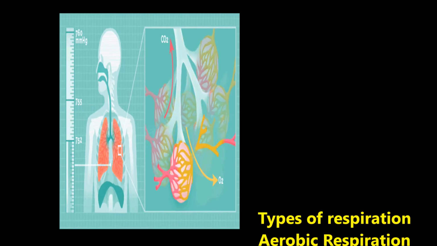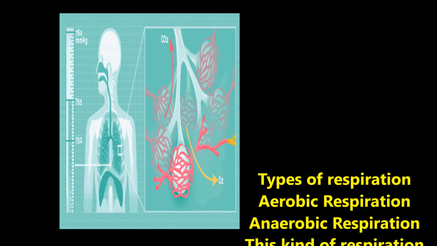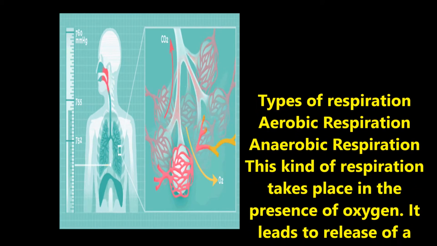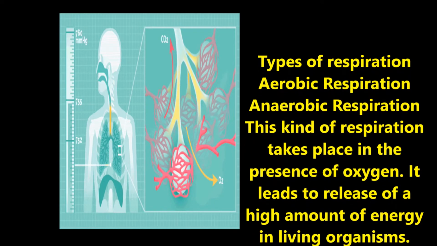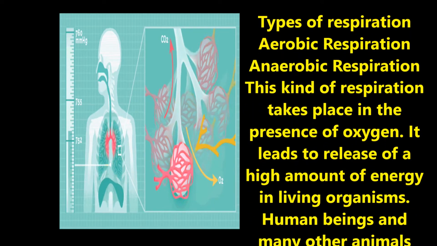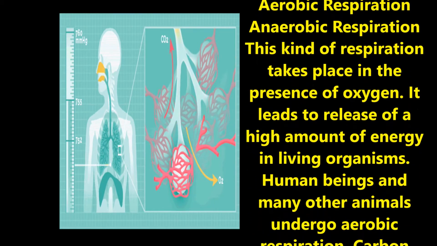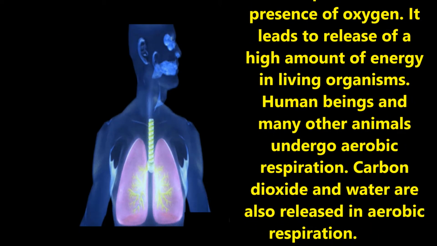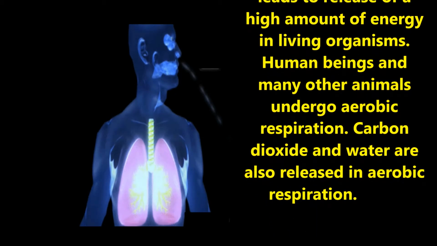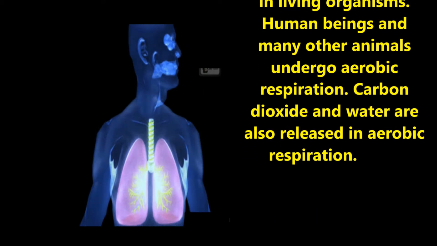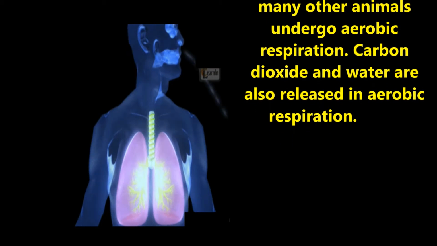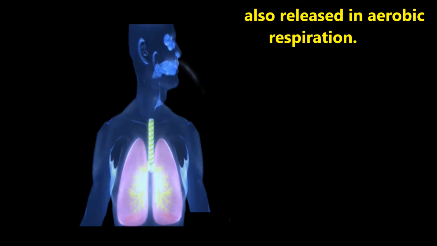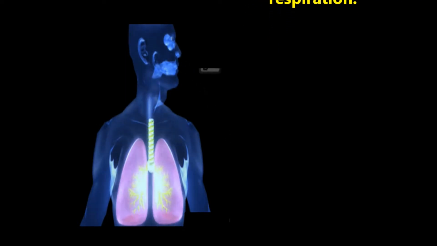Now let us discuss types of respiration. Living organisms undergo two types of respiration. One is aerobic respiration and the second one is anaerobic respiration. Let us discuss aerobic respiration. This kind of respiration takes place in the presence of oxygen and it leads to the release of a high amount of energy in living organisms. Human beings and many other animals undergo aerobic respiration. In aerobic respiration, carbon dioxide and water are also released in the presence of oxygen.